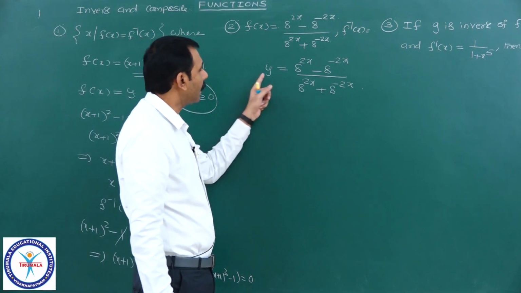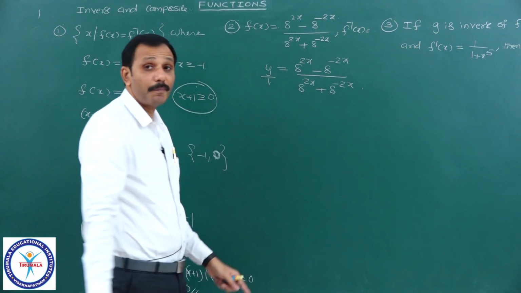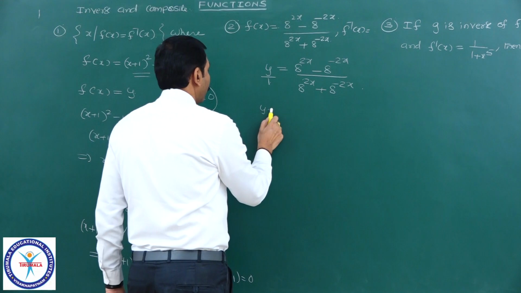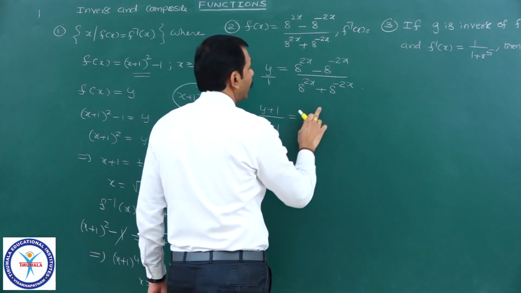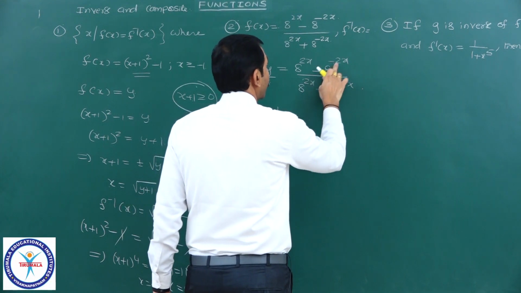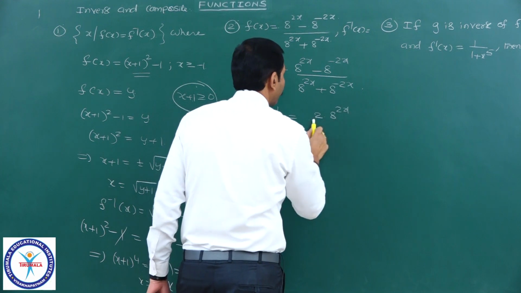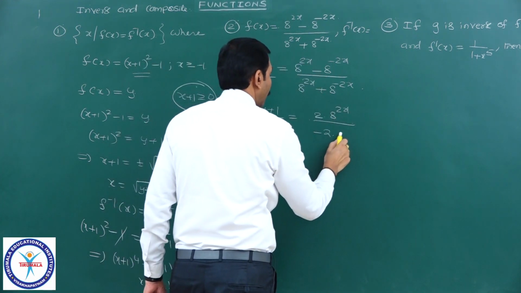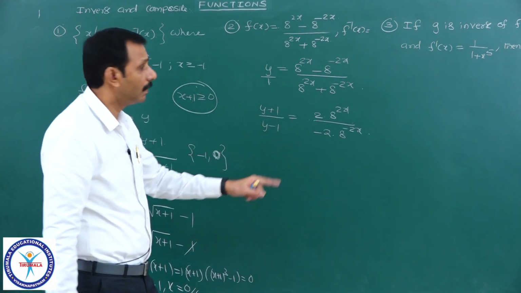Rather than taking cross multiplication and writing x, what will I do? I will take the denominator 1 and apply componendo and dividendo for this. What will I get? (y plus 1) by (y minus 1) is equal to, if I take the addition, 8 power minus 2x and 8 power minus 2x will get cancelled, 2 into 8 power 2x by the denominator. This minus this means minus 2 times 8 power minus 2x you will get. Hope you understood this one.